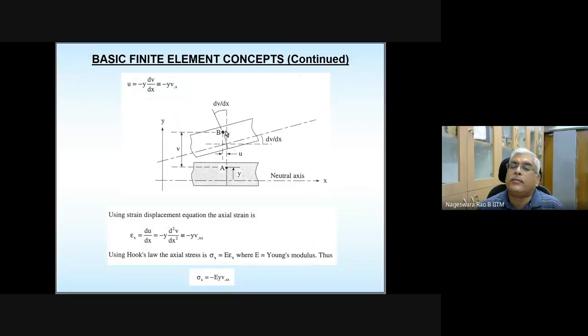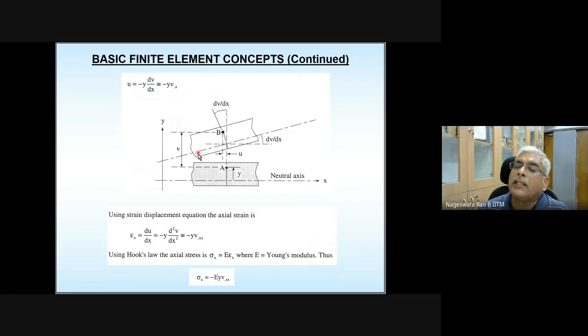And this angle, the plane on which this point B is lying, is going to remain perpendicular to the neutral axis in the deformed configuration. That's what we are claiming. Let it be perpendicular to the neutral axis, even in the deformed configuration.